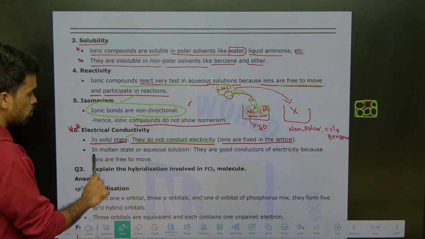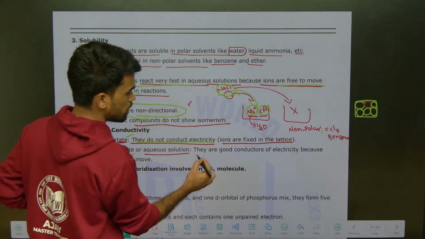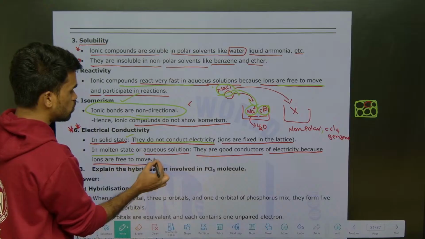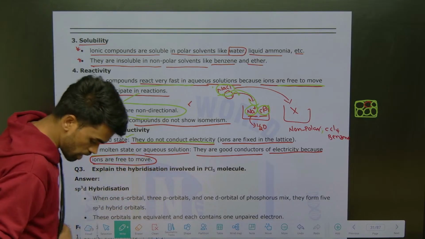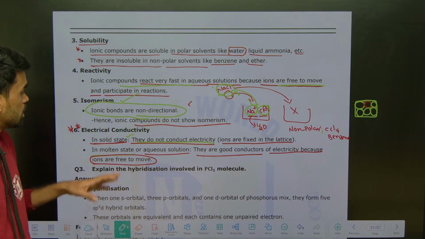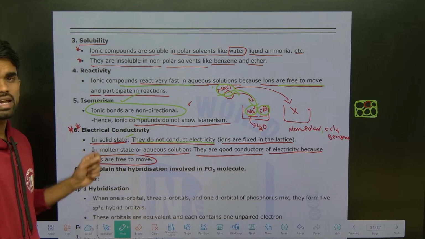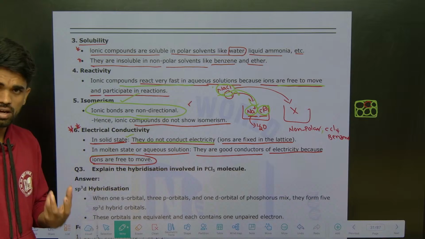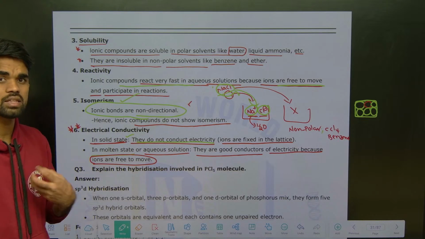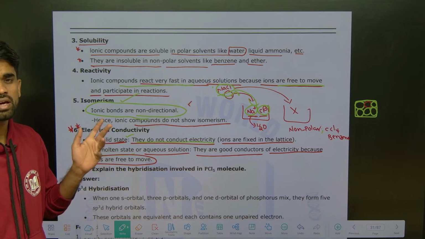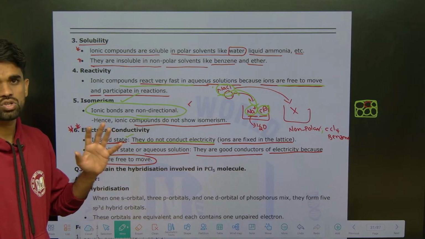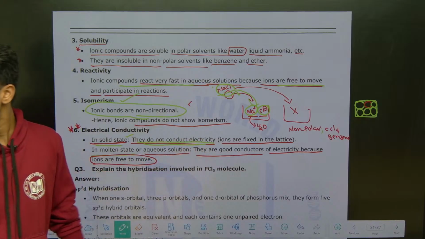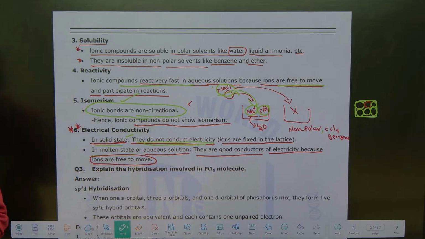So in the molten state or in aqueous solution they are good conductors of electricity because ions are free to move. What is the reason? Ions are free to move here and there, which makes the reason for electrical conduction in the aqueous medium as well as in the molten state, but it will not be a conductor in the solid state. Okay, that's it. You remember these points.